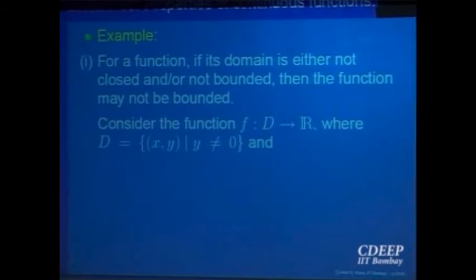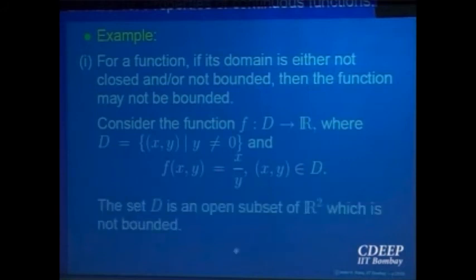The function can still be bounded. A constant function is always bounded, whatever be the domain, whether closed, open, bounded, doesn't matter, right? So such things shouldn't confuse you. So here is another example. If the function is not continuous, even if the domain is closed bounded, it need not imply the function is bounded. That we have already seen in examples in one variable also.